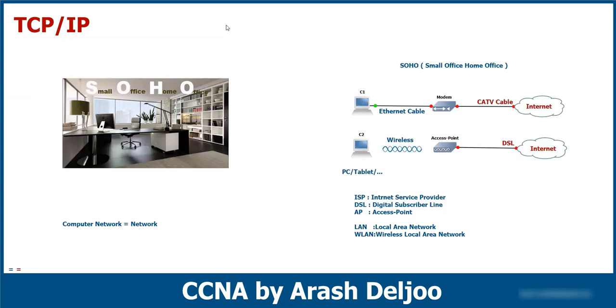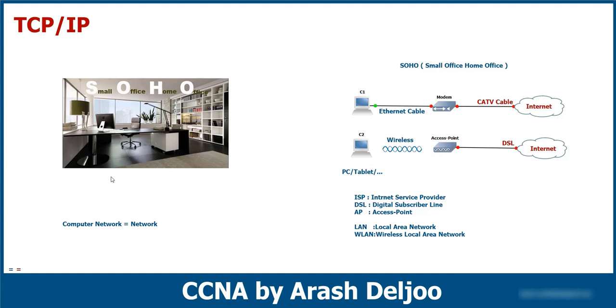Look at this picture. This is a SOHO. In this room, for example, you can see one computer, maybe some devices working with the network, and this computer is connected to the network and because of that to the internet.